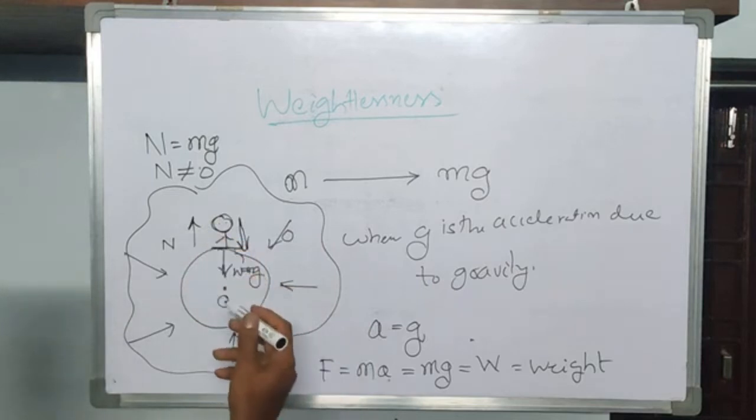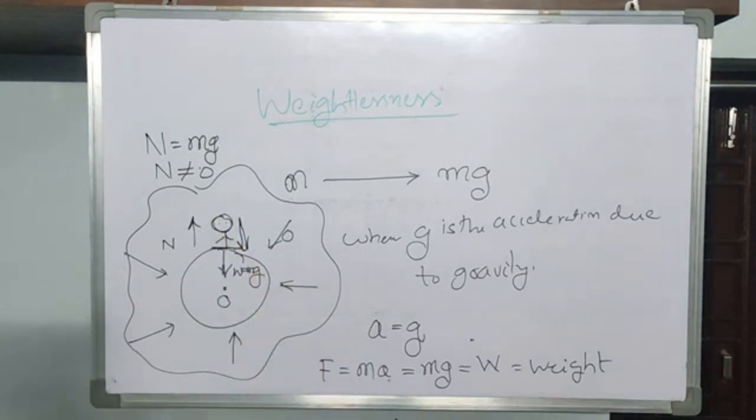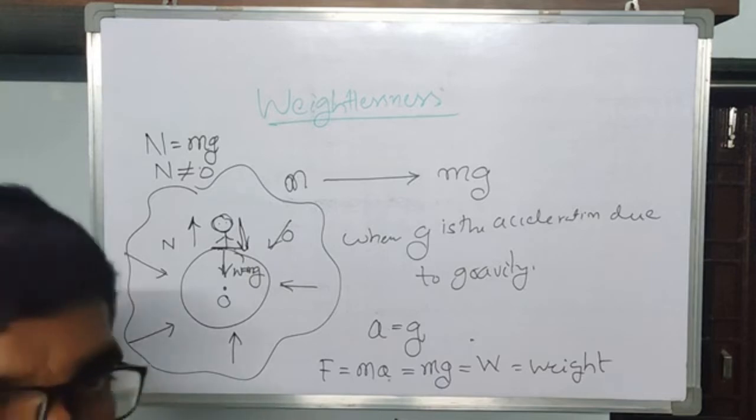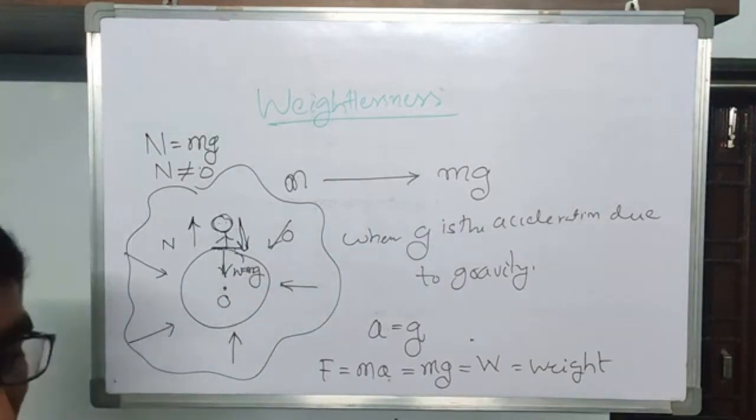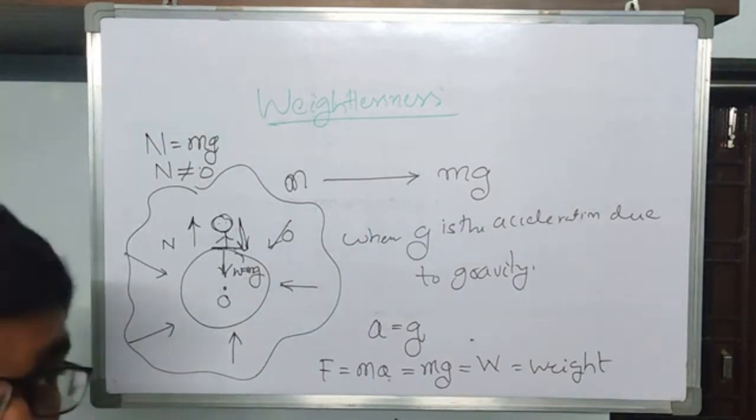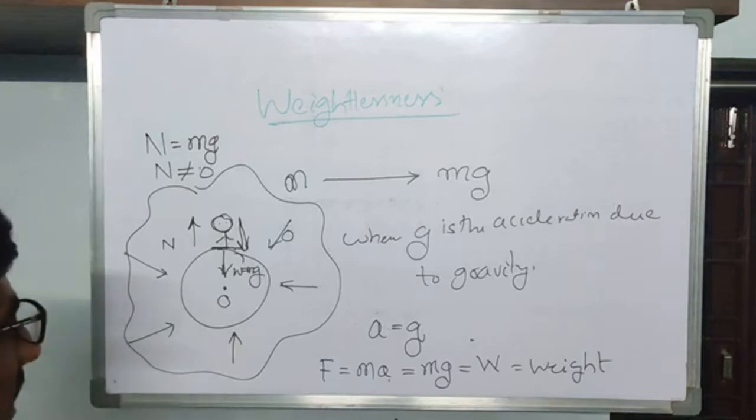The magnitude of that normal force is equal to your own weight. This is a way of feeling one's own weight. You are feeling heavy due to the reaction of this surface.